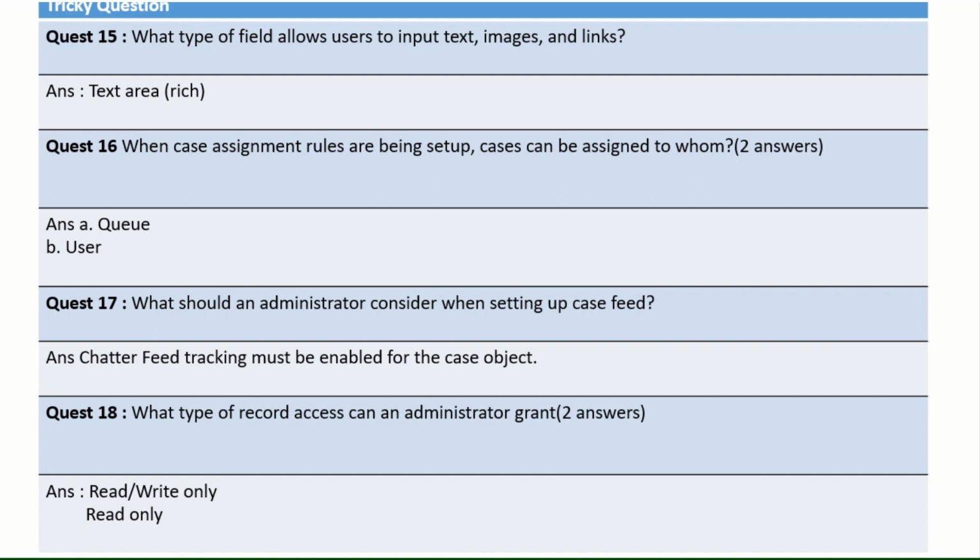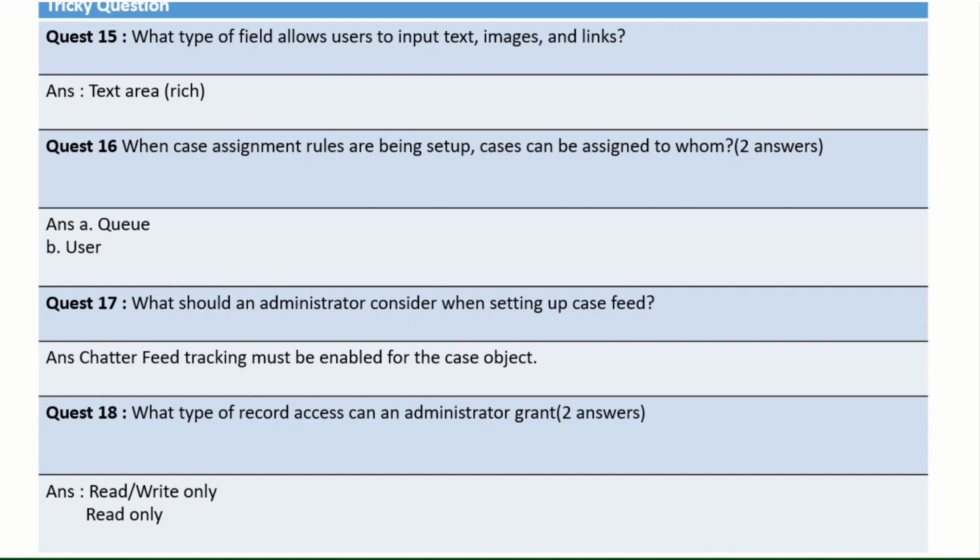When case assignment rules are being set up, cases can be assigned to whom? Two answers are basically there. Either it will be assigned to a queue, where any user will come and pick those cases from the queue, or it is assigned directly to a user, so no queue will be there. Suppose there are directly 2, 3, 4, 5 users; then cases are directly assigned to users based on their record type or any kind of criteria, or based on the SLAs.